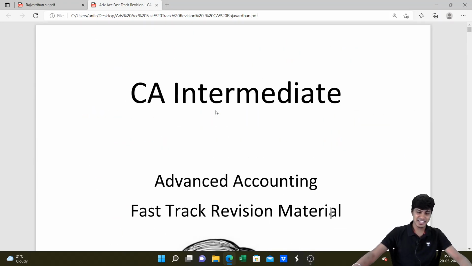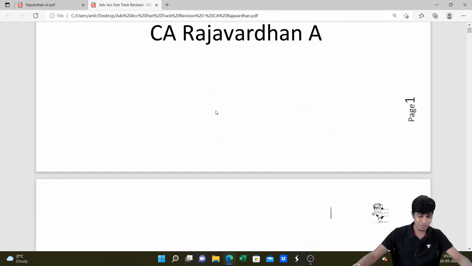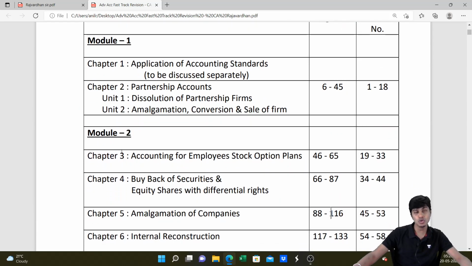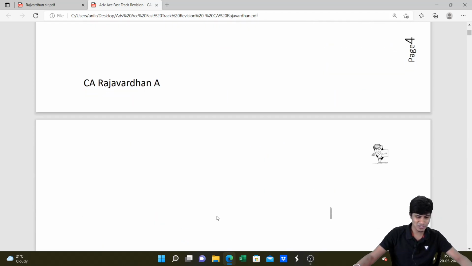We are here with CA Intermediate Advanced Accounting Quick Revision, the day before examination marathon. We'll now be starting with the first chapter from module 2, technically chapter 3 of your syllabus, that is accounting for employee stock option plans. Then we'll go to buyback, equity share with differential rights, and amalgamation. It's going to be a 4-part video of 1 hour each, which will sum up all the concepts that you require to learn for the advanced accounting paper, other than the topic of accounting standards. Chalo, let's get started.